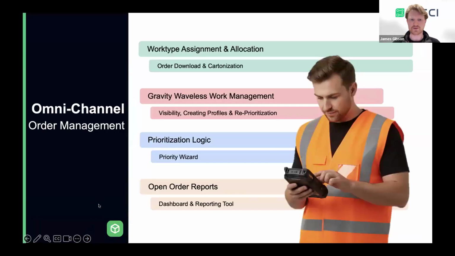As Joe mentioned, we're going over our omni-channel order management functionality. It's going to be touching on work type assignment, allocation, your order download and cartonization logic, as well as our patented gravity waveless work management solution, which allows you to basically reprioritize work throughout the platform. That'll touch on our priority wizards, as well as some open order reports, dashboards, and our analytics tool.